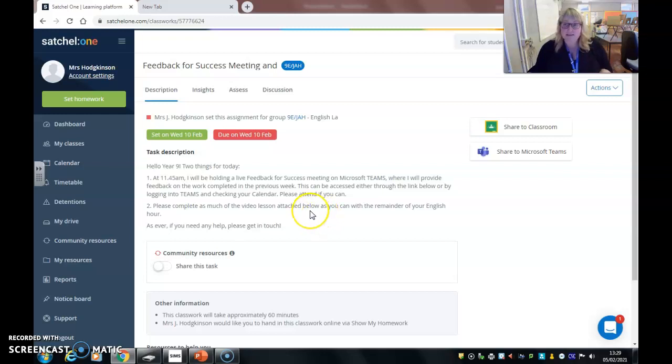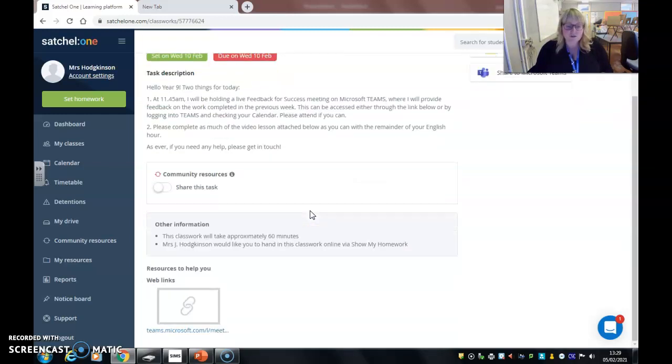So the first way you can access the meeting is through clicking on the link. So if you scroll down to the bottom of the page, you'll find a link there that will take you to the Microsoft Teams meeting. You might need to log in using your school email address and password. However, that is probably the first way of accessing the meeting.